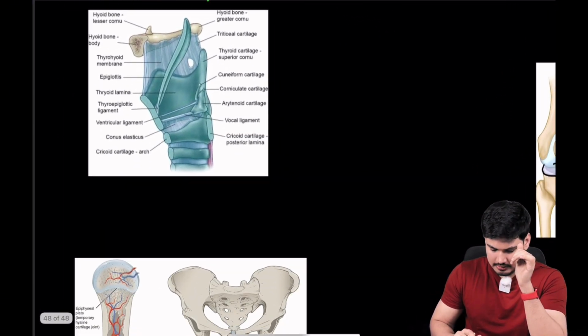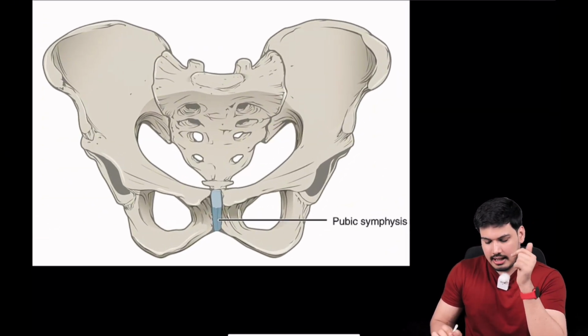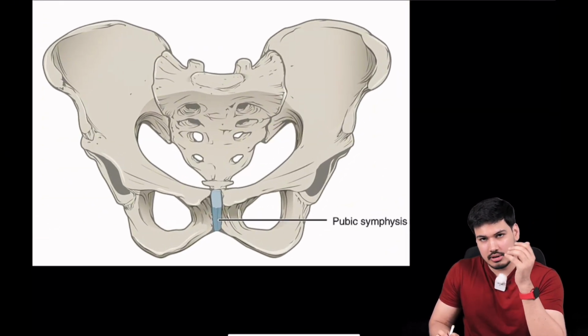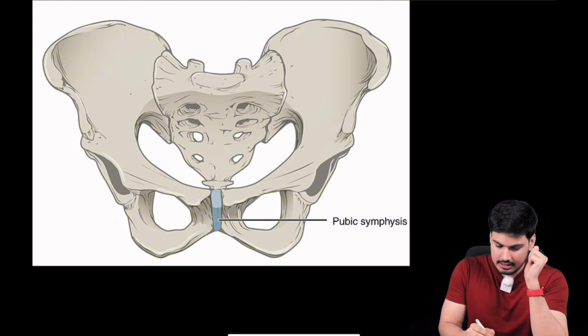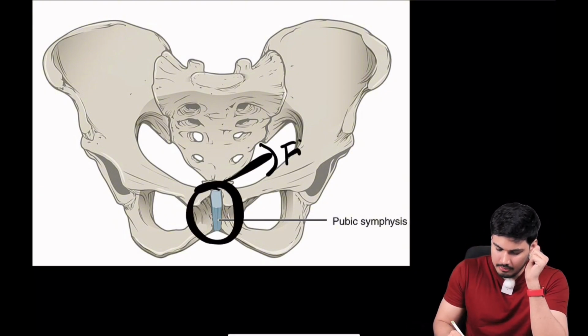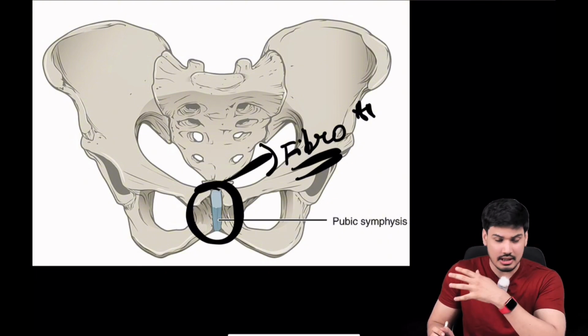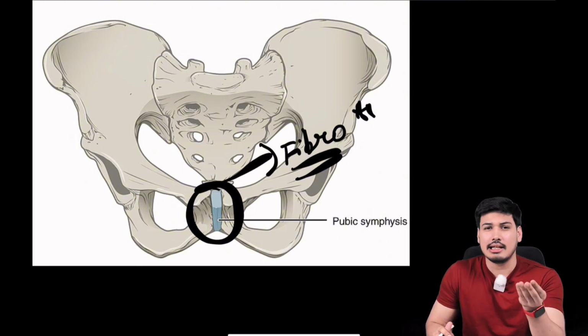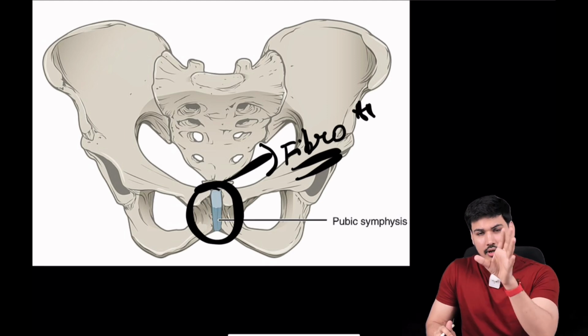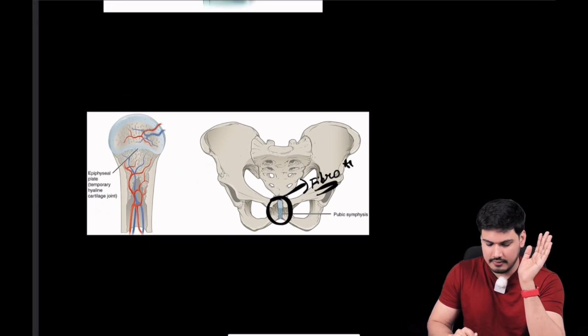For now, just look at this picture. This is what they have given. They marked it as X. Obviously, they didn't show that it is the pubic symphysis. You only have to see. So, what cartilage is there here? Fibrocartilage. So if they show you this kind of picture, or an intervertebral disc, I'm going to show you the 3D. In 3D everything will be understood. If you see the 3D and they ask the same picture, good to go. Okay? So this is fibrocartilage.